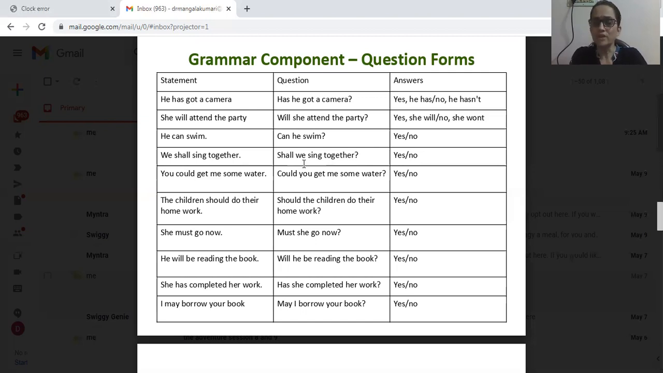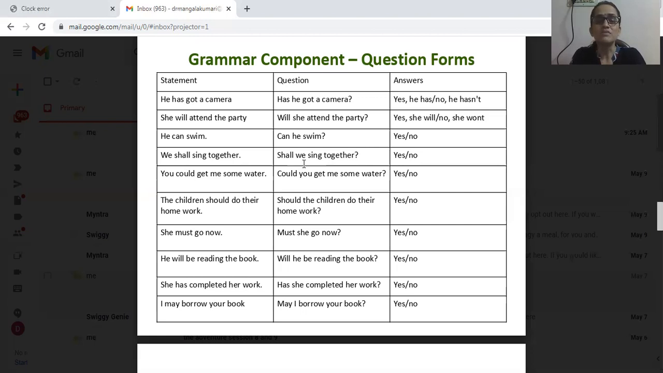We shall sing together. Next example, we shall sing together becomes shall we sing together? We shall becomes shall we. Okay, you could get me some water. This becomes could you get me some water? You could becomes could you. Okay, just change the order of the verb and subject.